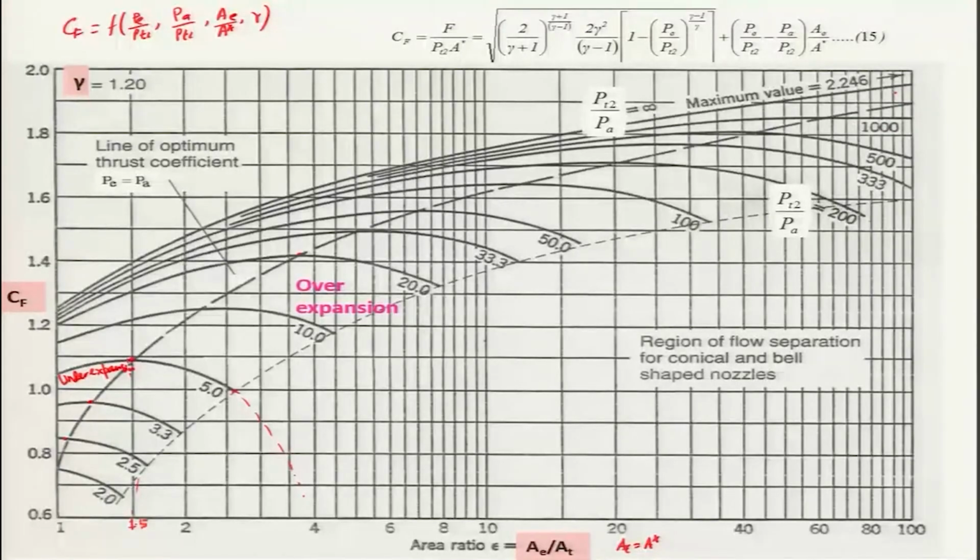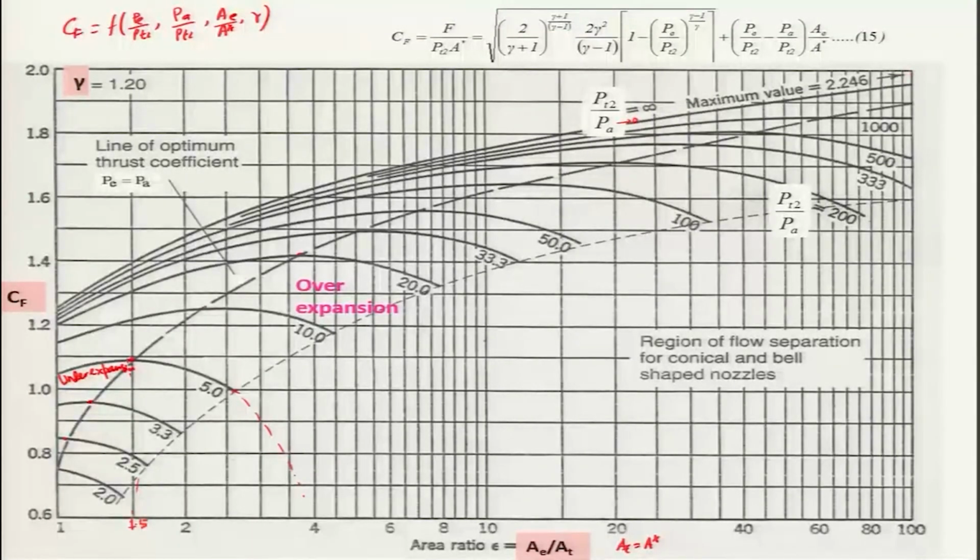You can look at the 2 here, this CF, that is the thrust coefficient value of 2, you can get, which is not shown in this figure, around an area ratio of 200 and a pressure ratio of 10,000. And when this PT2 by PA goes to infinity, that means chamber pressure is very high and PA is tending towards 0, then it becomes infinity, and at this condition the CF value happens to be 2.246 for gamma equal to 1.2, and of course, which is not shown in this figure.